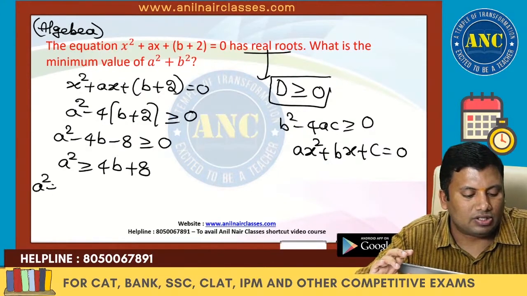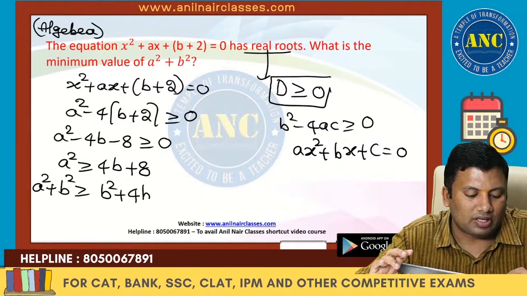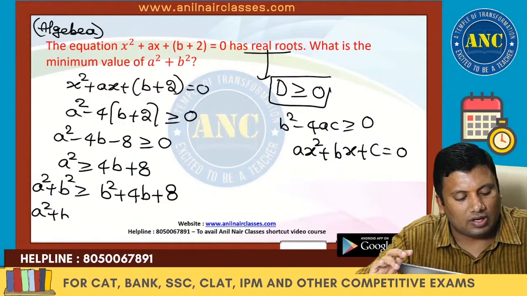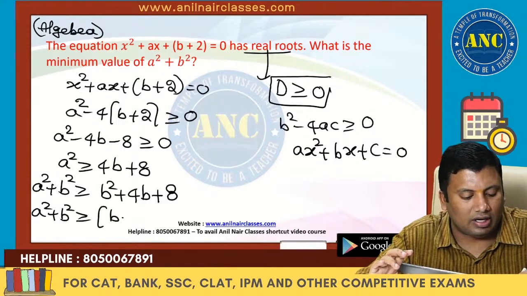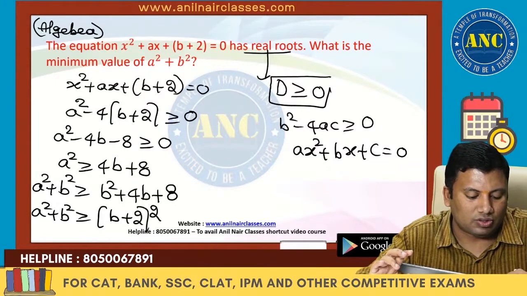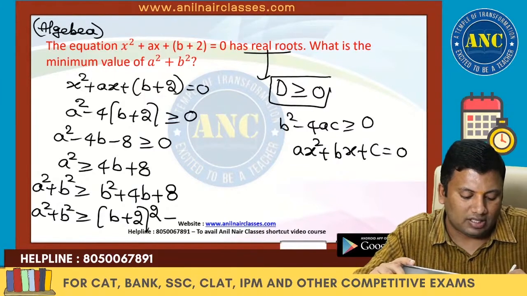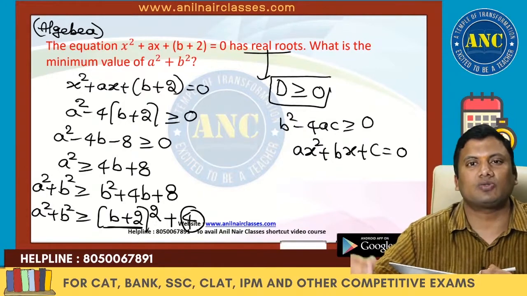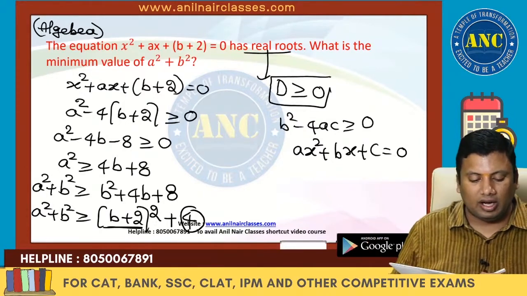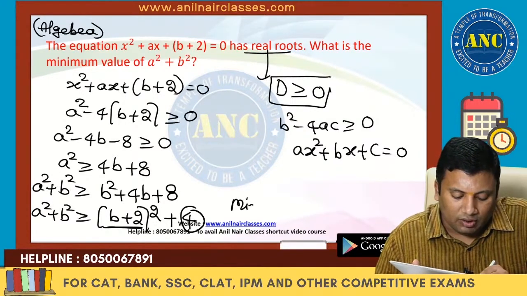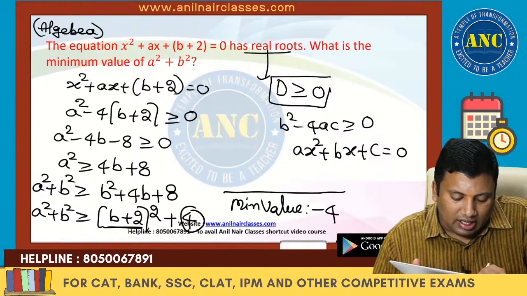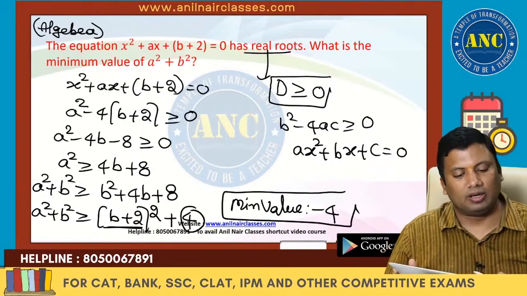If I add b square, a square plus b square is b square plus 4b plus 8. These are nothing but a square plus b square is greater than or equivalent to (b plus 2) whole square, which is b square plus 4b plus 4, plus 4. This is a square function, greater than or equivalent to 0. So the minimum value is nothing but 4. Minimum value for a square plus b square is nothing but 4.